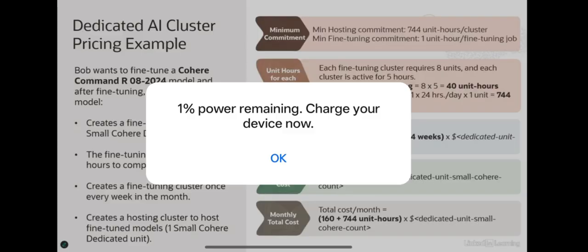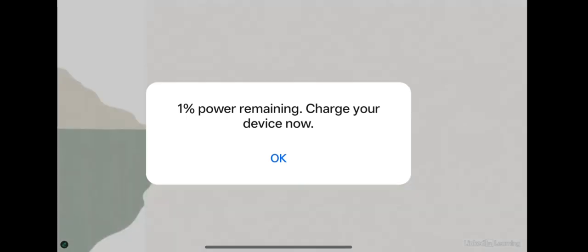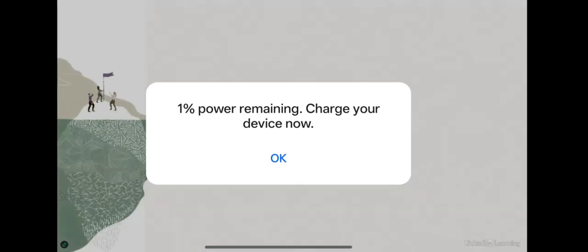So in Bob's case, if he wants to fine tune and host these models on the dedicated AI cluster, you're looking at somewhere close to $6,000 cost for the entire month. So this hopefully gives you a quick understanding of how these clusters are sized and how these clusters are priced. And of course, you should always look up the latest pricing and documentation, because some of the things might change when you are watching this particular lesson.